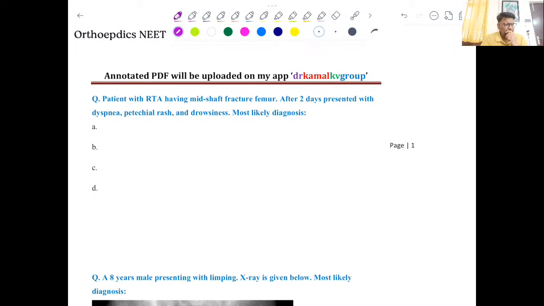So we can discuss the orthopedics questions, and it is just a recall, like everyone says, just some basic points which have been given, and we just try to reconstruct the question.